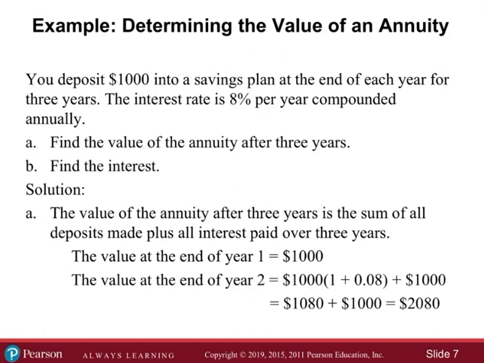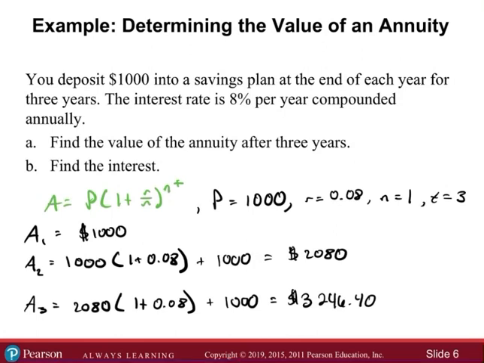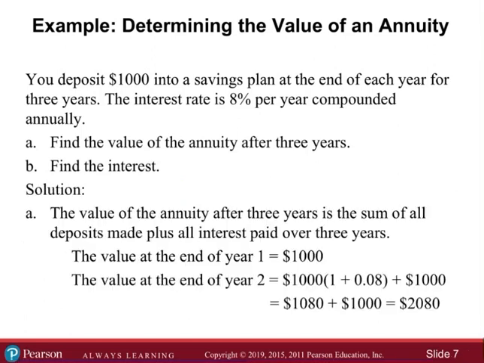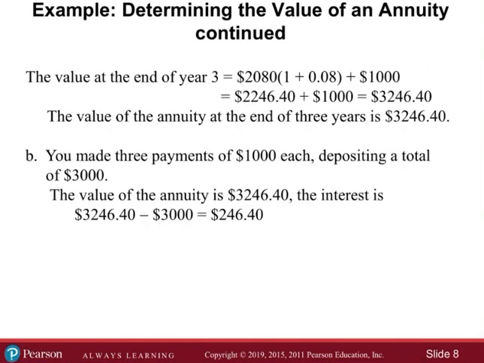Oh, and then find the interest. I guess the interest at the end of the 3 years. Well, if you deposited $3,000 total, so it should be the 246.40 because we've made 3 deposits of $1,000, so we've earned $246.40. You made 3 payments of $1,000 each, depositing a total of $3,000. The value of the annuity is $3246.40. The interest is going to be the $246.40.